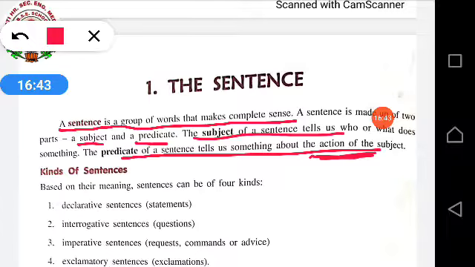Okay? And what is that person doing? क्या काम कर रहा है? What action has that subject done? That will come under your predicate. Okay? Understood? I hope you all understood.